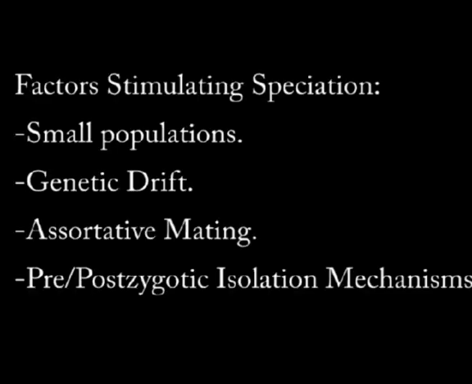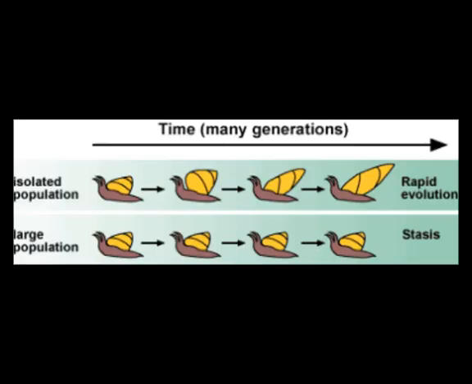The last thing that I wanted to touch on here at the end of the video was discussing what factors favor the accumulation of genetic differences. Because keep in mind, the accumulation of genetic differences between two populations is exactly what drives speciation. There are several things. First of all, a small population size. This greatly enhances speciation as well as genetic drift.